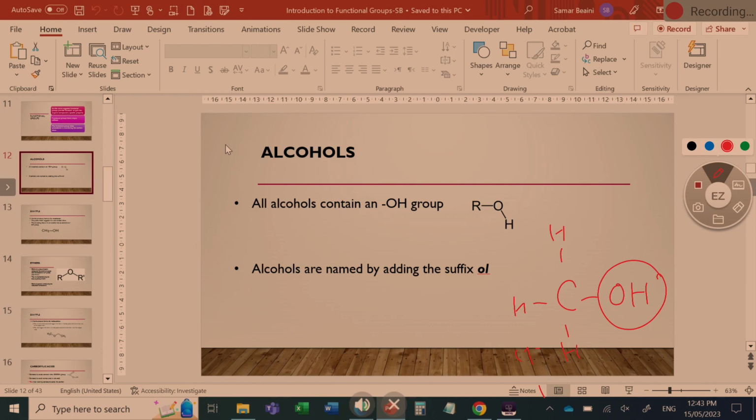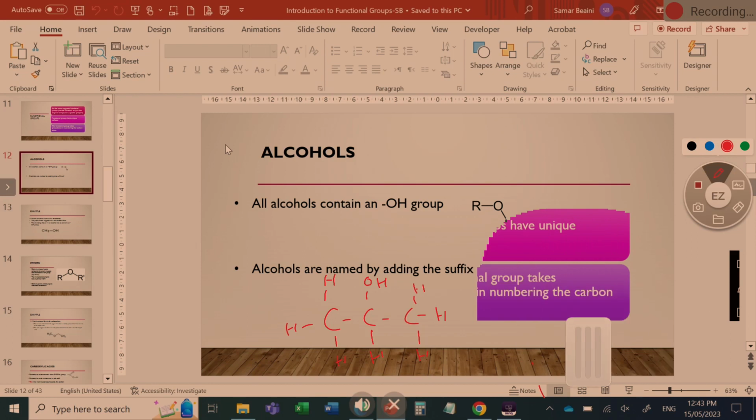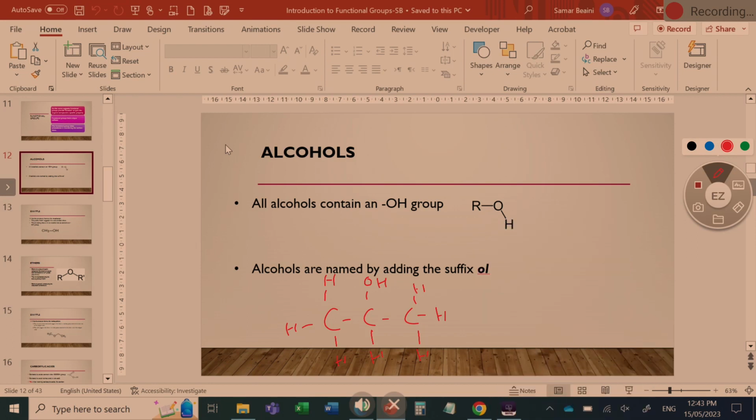Okay? What do you think will happen if I have something like this? How do you think I'm going to name this one? Okay, what's my longest chain?